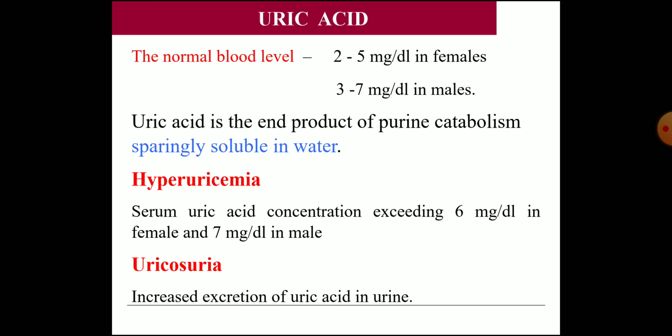And when will you call hyperuricemia? Gout is due to hyperuricemia, so we have to know what hyperuricemia is. When the serum uric acid exceeds 6 milligrams per deciliter in female and 7 milligrams per deciliter in male, we call it hyperuricemia. Then what is uricosuria? It is an increased excretion of uric acid in urine.